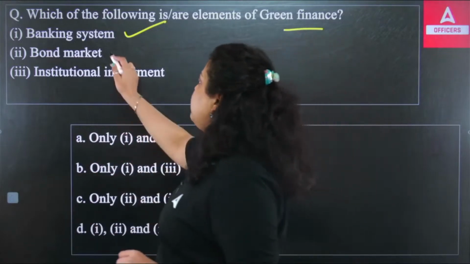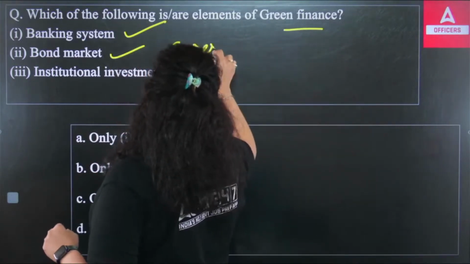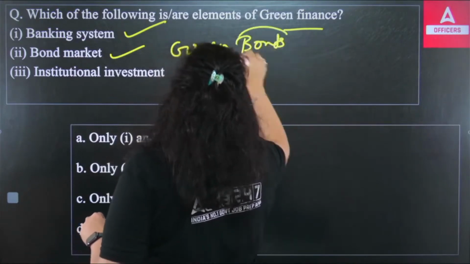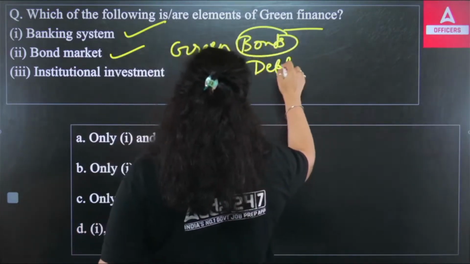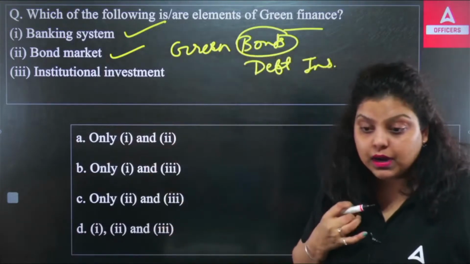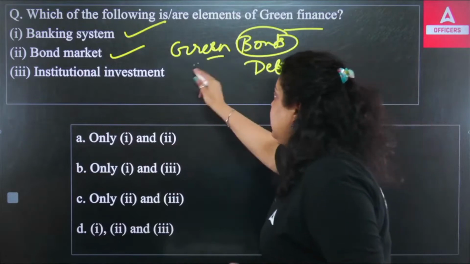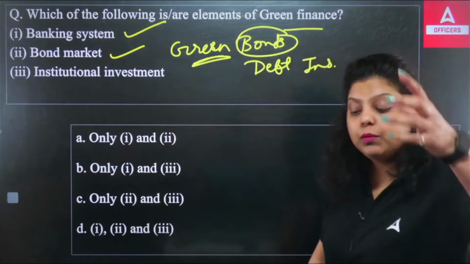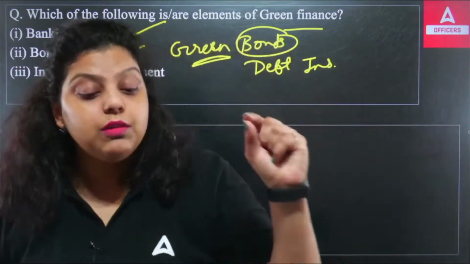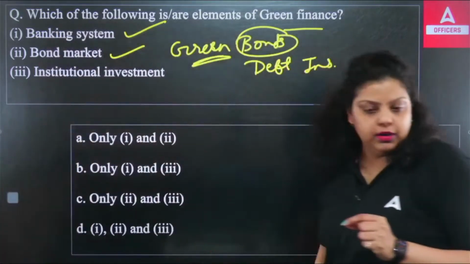Now we also have green bonds. Bonds simply mean a debt instrument. A debt instrument means you are taking a loan from the market. And because it uses the word green, it means you are raising funds from the market for green, environmental activity. That's why the bond market will be included.